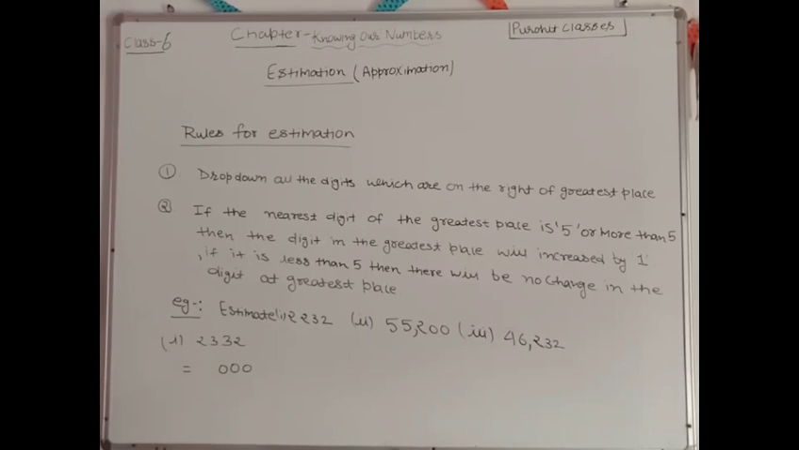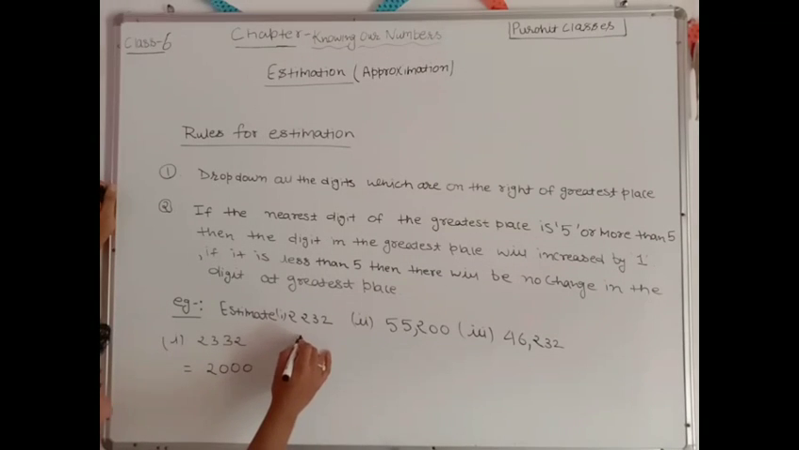Now what about the greatest place? It is written if the nearest digit of the greatest place is 5. What is the nearest digit of the greatest place? That is 3. Understood? If it is less than 5, as we can see 3 is less than 5, then there will be no change in the digit at the greatest place. So there will be no change in the 2. So it will be written as 2,000. Clear? Okay.